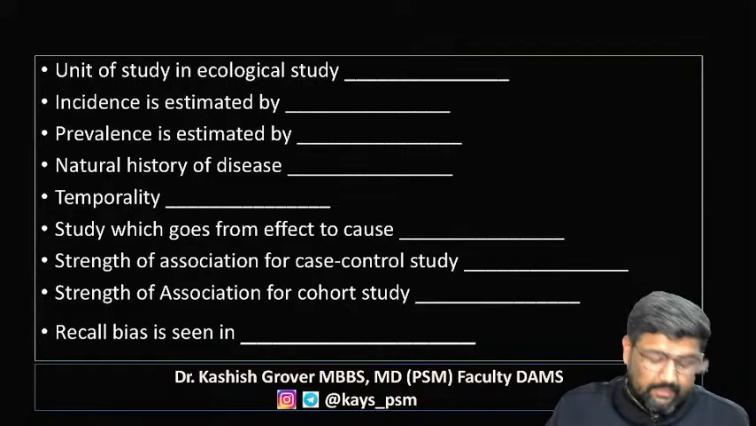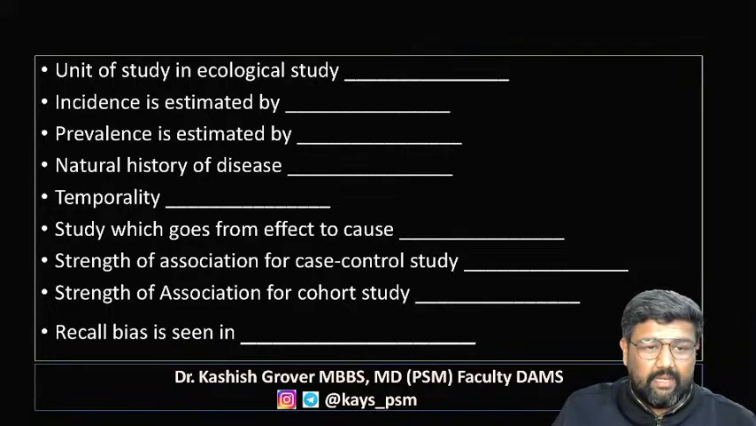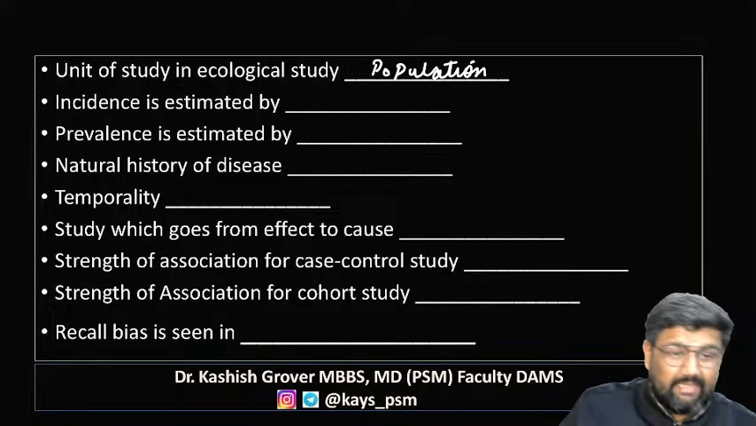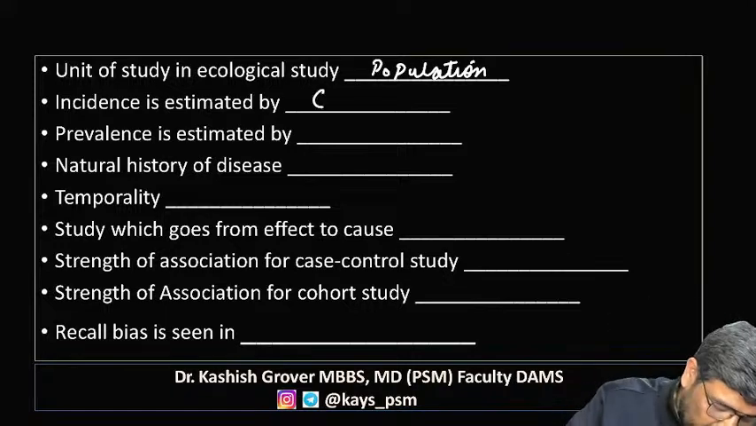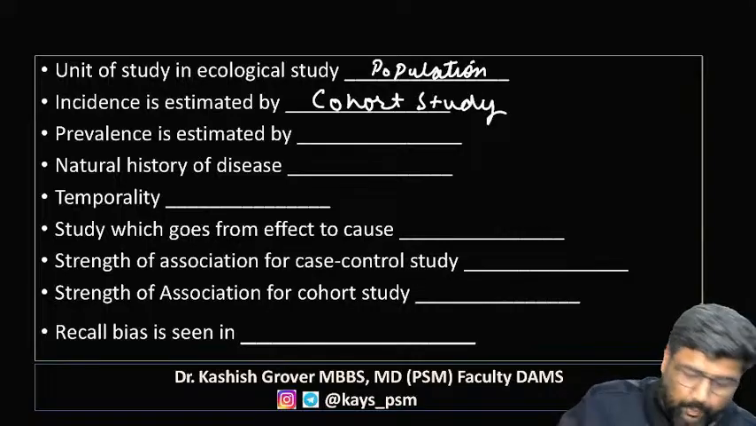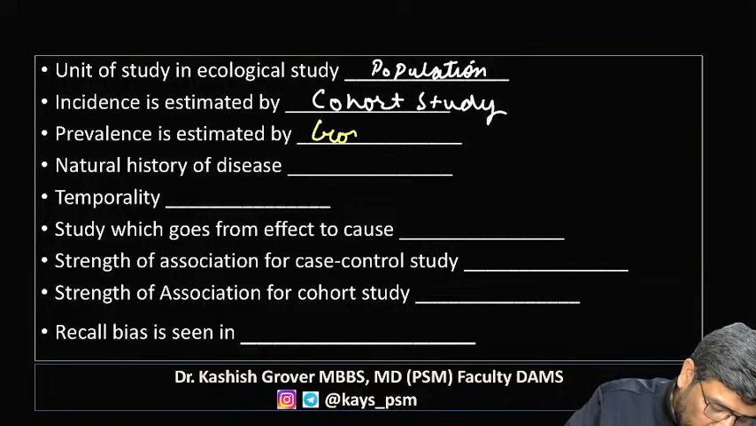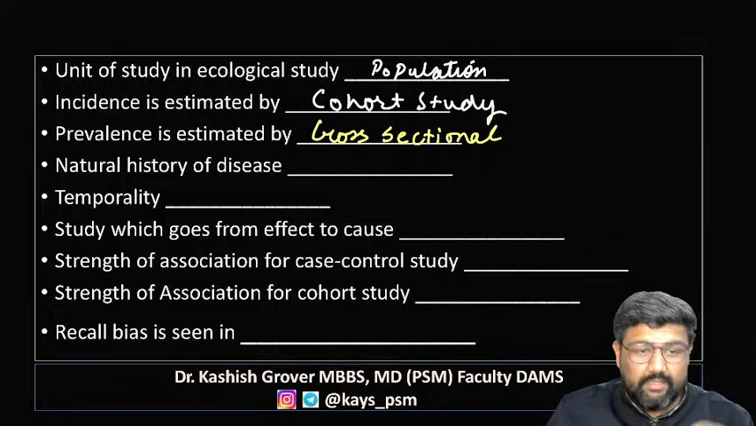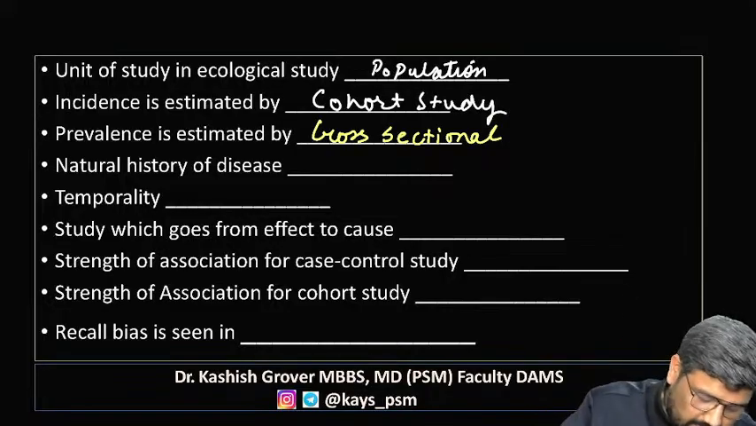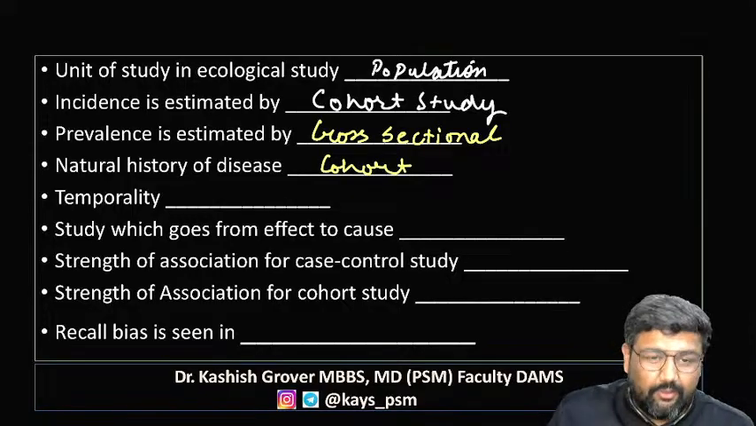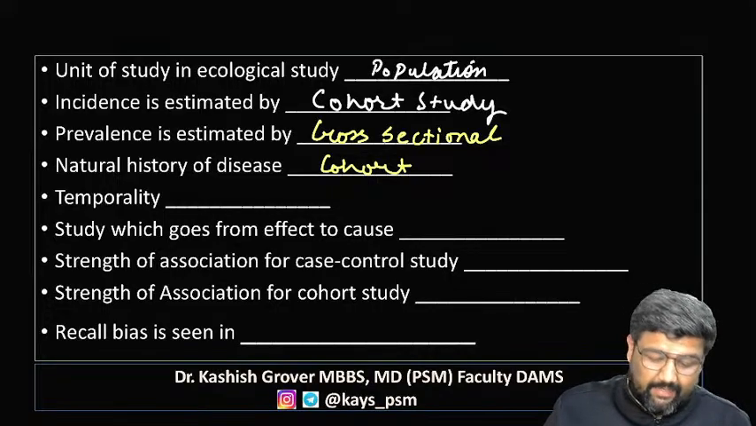Unit of study in ecological study. Yes, guys, quickly. Unit of study in ecological study. Population. Incidence is estimated by cohort study. Prevalence is estimated by cross-sectional. Natural history of disease: cohort. Very good, beta. Very good. I'm happy to see all this chat.